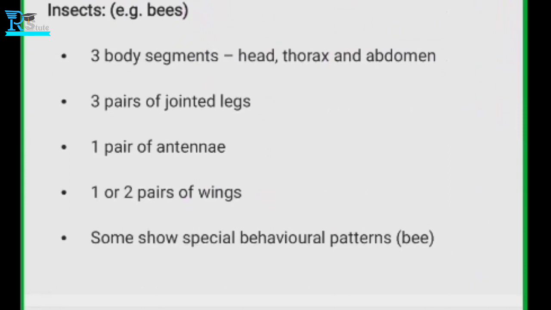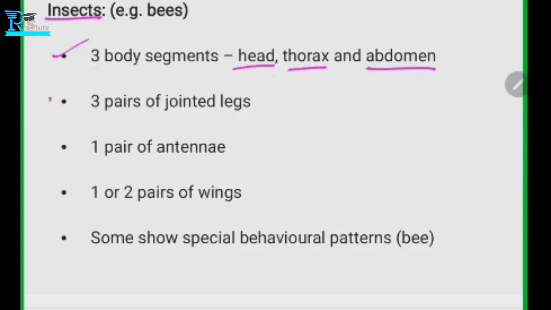Now we will discuss the insects. An example is bees. They have three different parts. In the case of bees, all the parts are different. The head is separated from the thorax and the abdomen, so that's why we count it as three body segments: head, thorax, and abdomen.